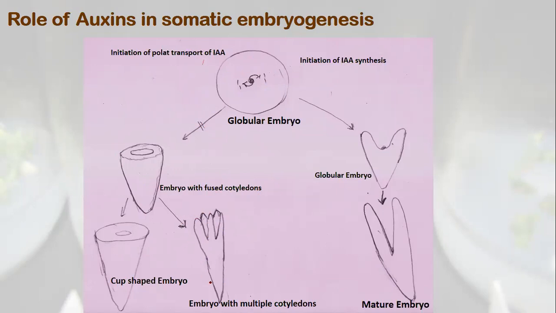Probably that's the reason the cell has this kind of mechanism of polar transport in Pinus. So they get embryos with multiple cotyledons, many a time 8 to 10 cotyledons. So this is a very specific experiment that establishes the role of polar transport in the formation of the embryo.